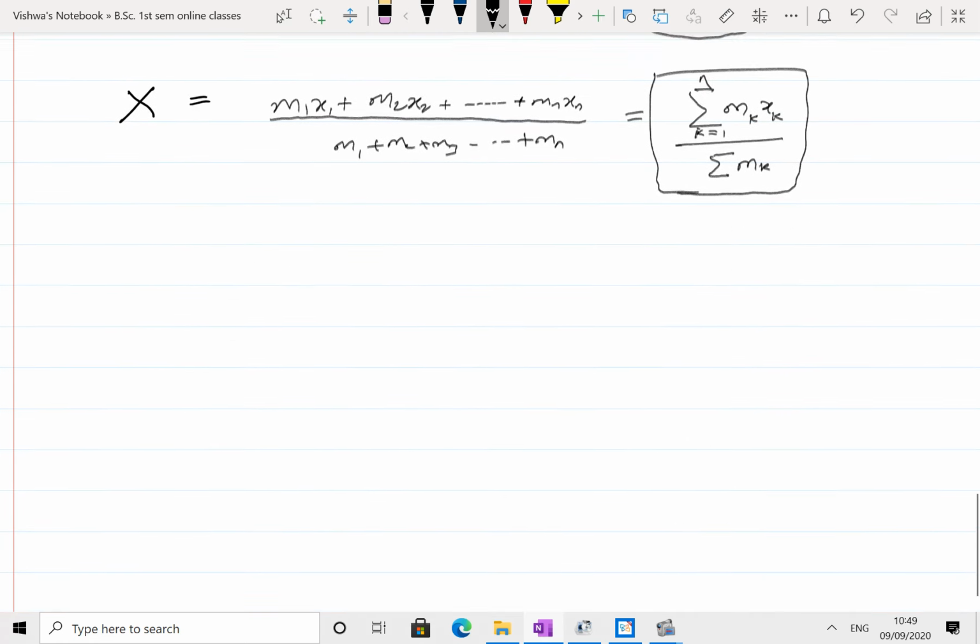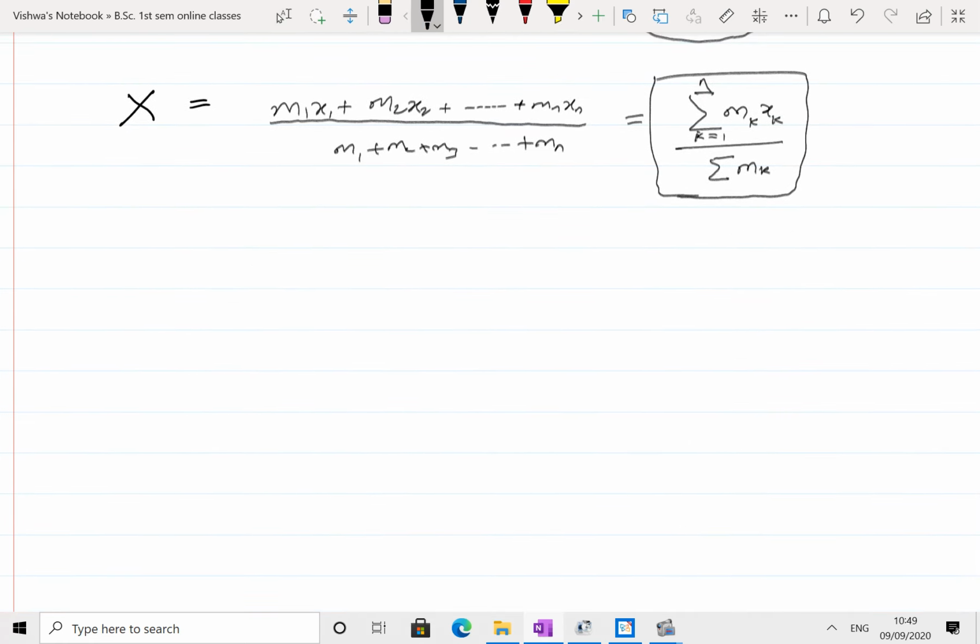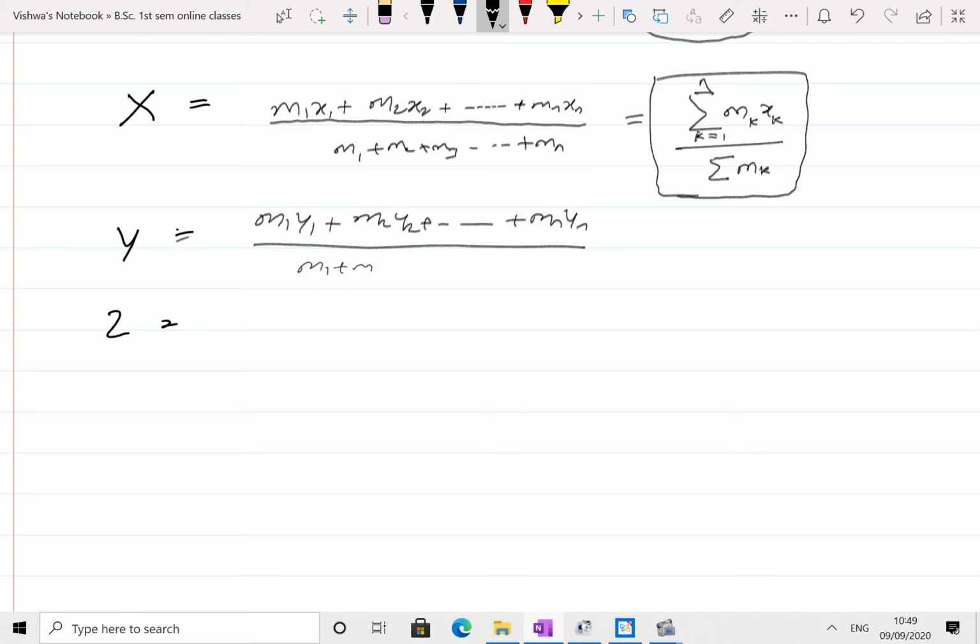Similarly, we can write for the y-axis and for the z-axis. How to write for the y-axis? Here m1 y1 plus m2 y2 plus so on mn yn divided by m1 plus m2 plus so on mn. In summation form, we can write summation of mk yk divided by summation of mk.